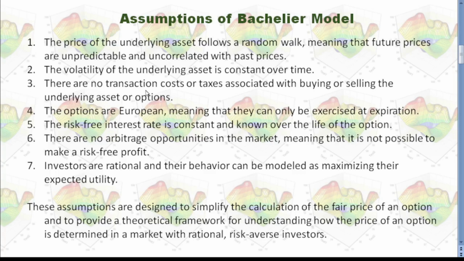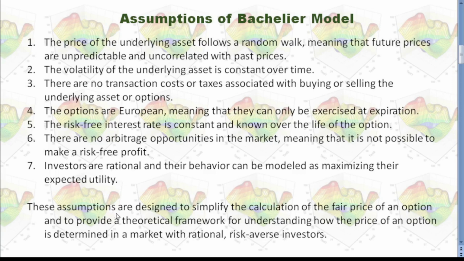There is no transaction costs or taxes associated with buying or selling the underlying asset or options. 4. The options are European options. 5. The risk-free interest rate is constant and known over the life of the option. 6. There are no arbitrage opportunities in the market. 7. Investors are rational.